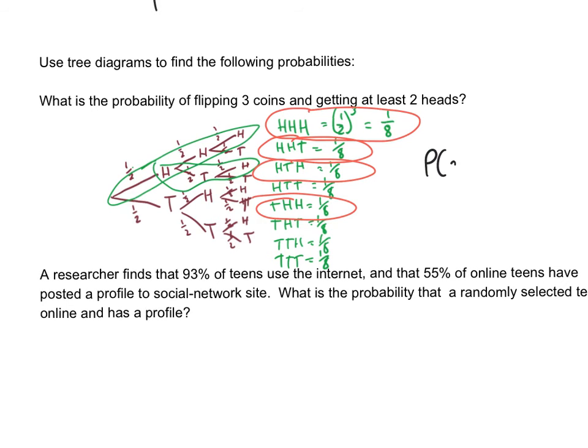So the probability of getting at least 2 heads is going to be one of these, but it's one of those added together. So it's 1/8 plus 1/8 plus 1/8 plus 1/8. So it's 4/8 or 1/2. So when you're going along the branches, you're multiplying, but when you're adding the different outcomes together, we add them.